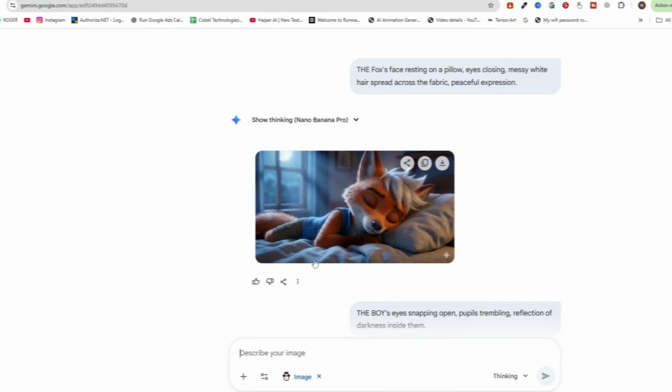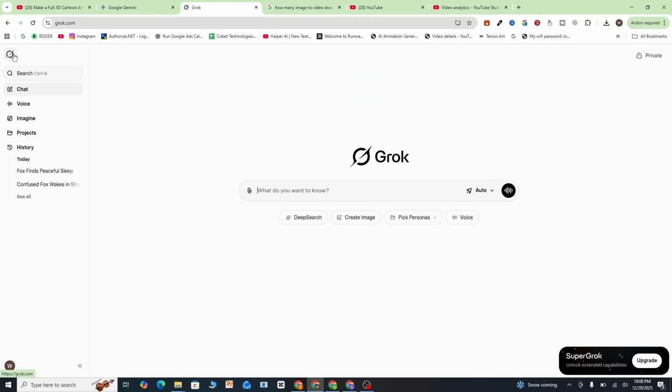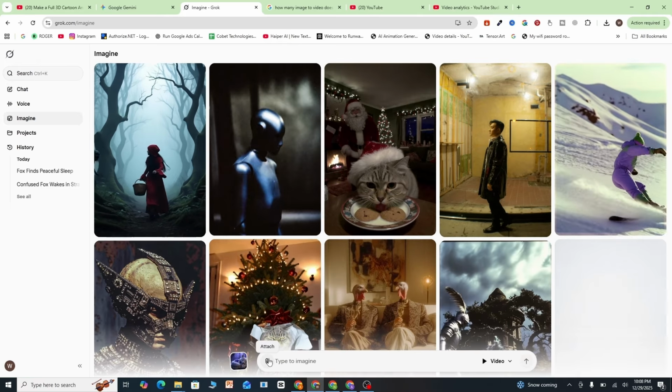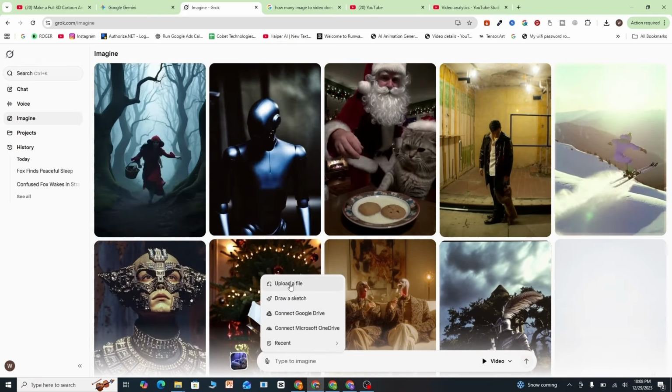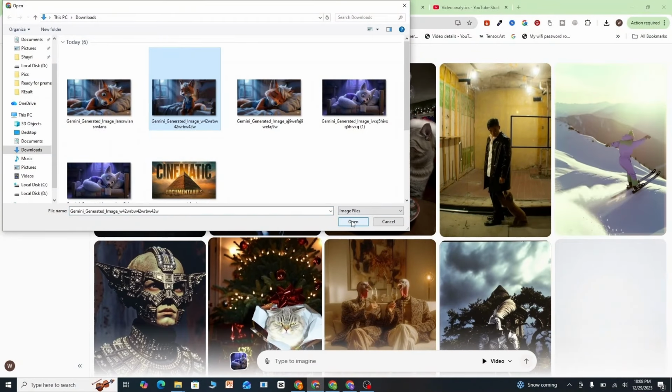Now we'll convert these pictures into animations, and yup, as I mentioned earlier, including the lip syncing and the consistent camera movement. For that, we're gonna use Grok AI. Once you're on Grok AI, just click on this Imagine button and click on this Attach button, and then click on Upload File and choose your first scene image, and then click on Open.